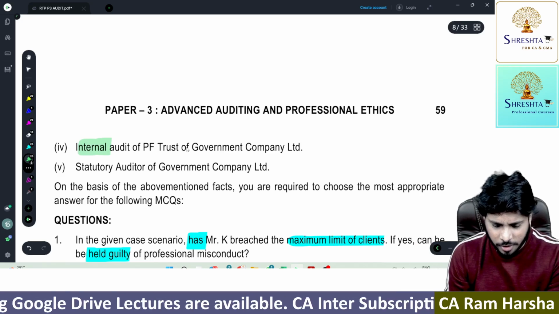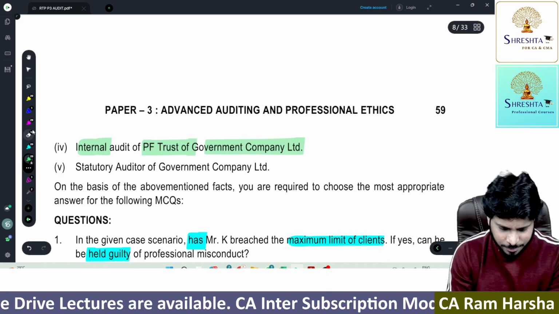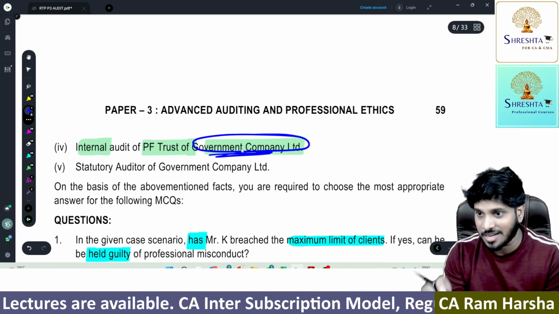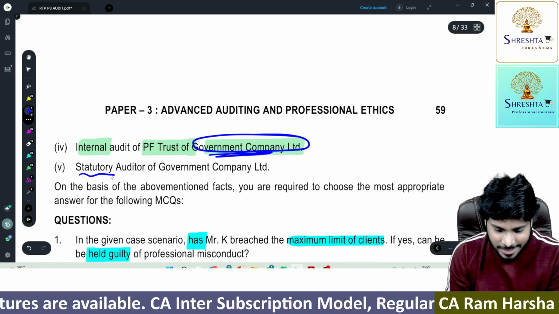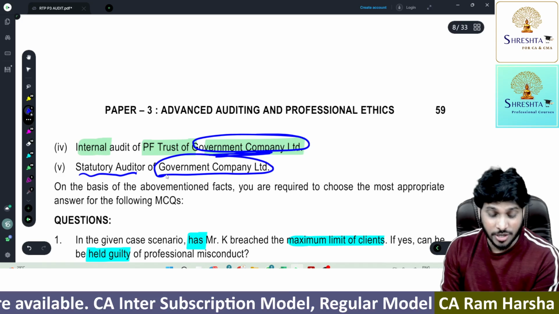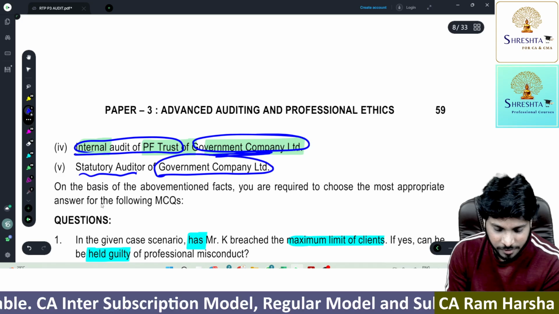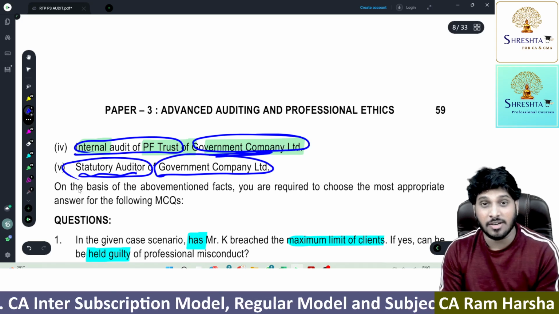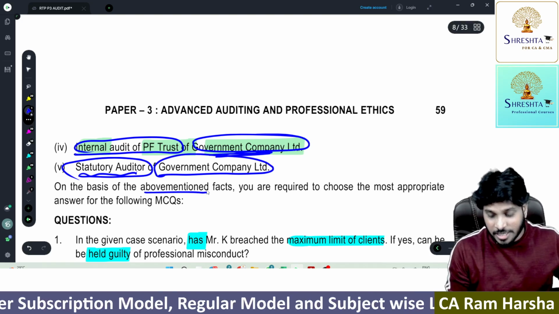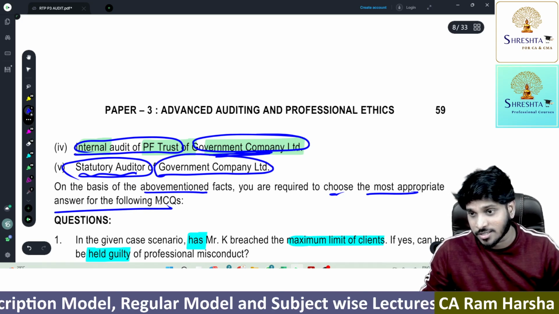Internal audit of Provident Fund Trust of the Government Company Limited. So there is a company called Government Company Limited. The name itself is Government Company Limited. Getting it? And statutory audit of the same company. He was also offered statutory audit of the same Government Company Limited. Internal audit of Provident Fund Trust. Statutory audit of Government Company Limited. On the basis of the above mentioned facts, you are required to choose the most appropriate answers to the following questions.